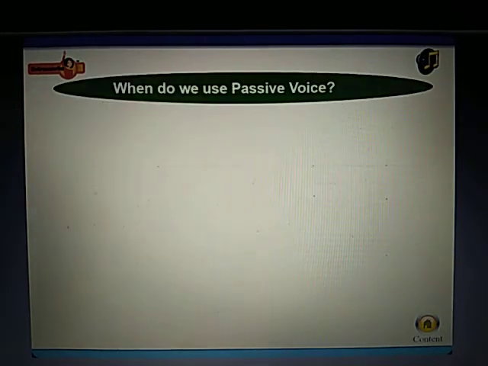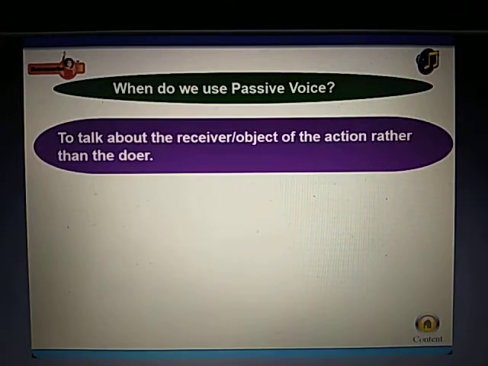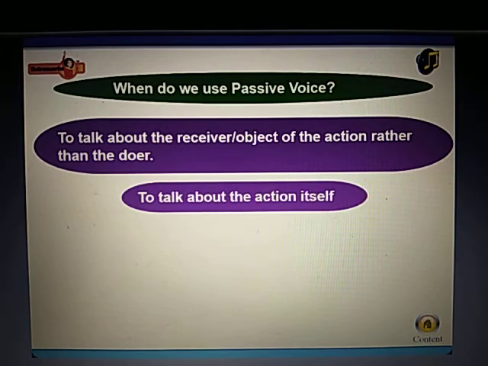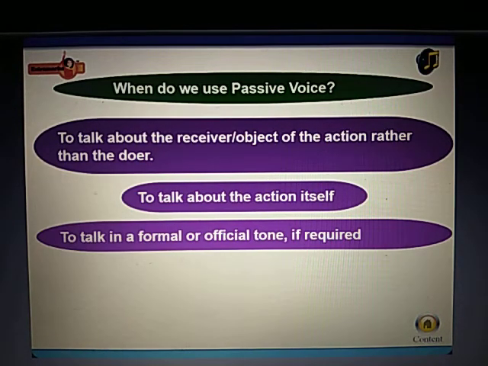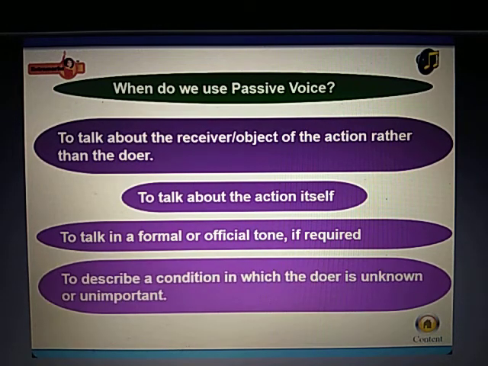When do we use passive voice? Passive voice is used for the following purposes: to talk about the receiver or object of the action rather than the doer, to talk about the action itself, to talk in a formal or official tone if required, to describe a condition in which the doer is unknown or unimportant.